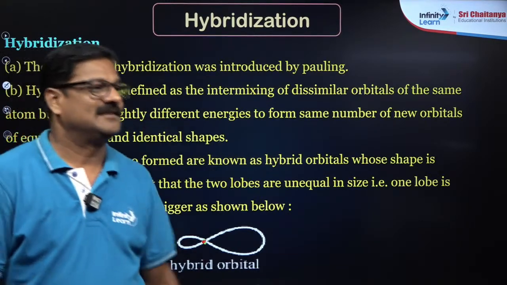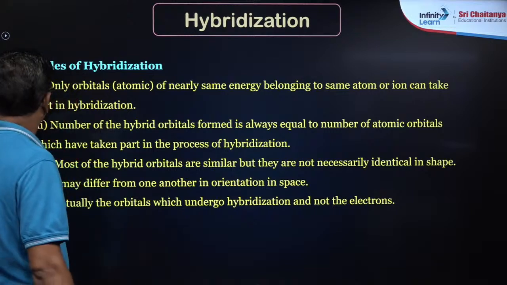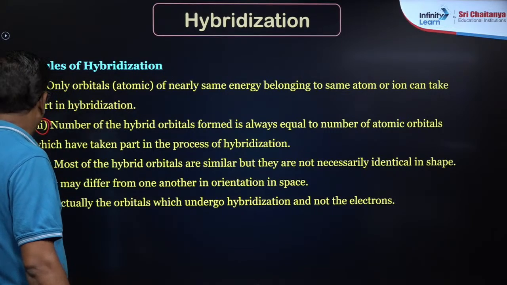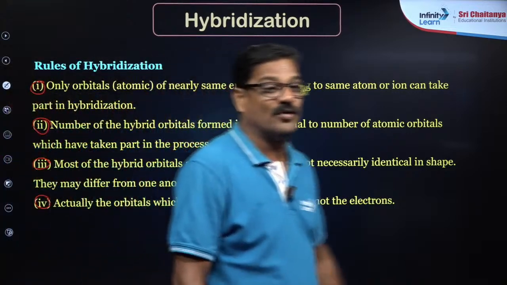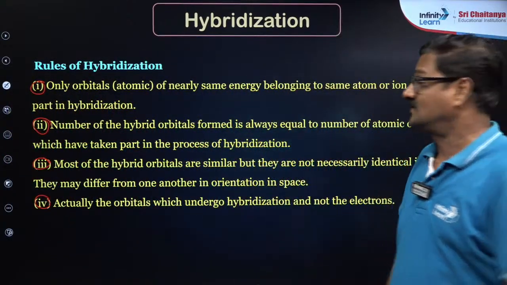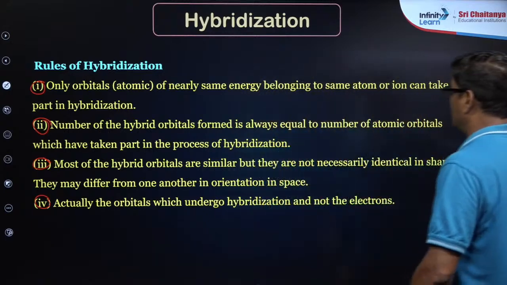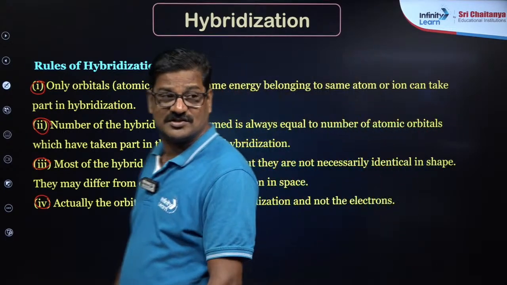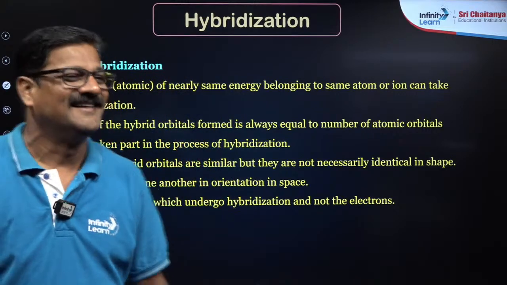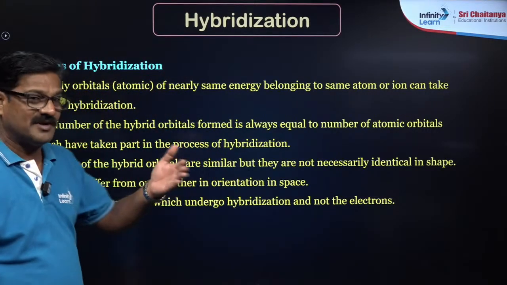Right. Now let's talk about rules for hybridization. If you know these rules, you can attempt the hybridization like a pro. Otherwise, you will get lost. So only orbitals of nearly same energy belonging to the same atom or ion can take part in hybridization. Number of hybrid orbitals formed.